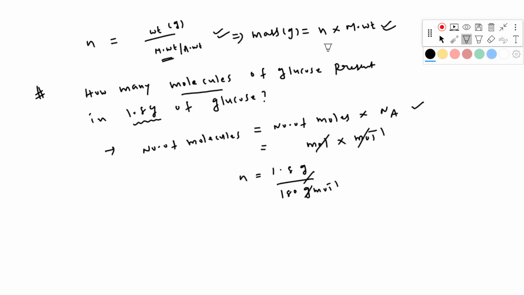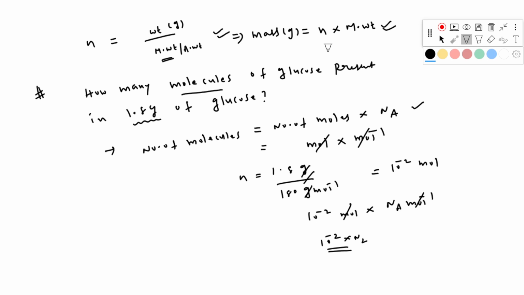So gram gets cancelled, gram gets cancelled. Then if you find this, you will get 10 power minus 2 mole. Clear? 10 power minus 2 mole. Now take the number of moles as 10 power minus 2 mole and Na, the Avogadro number, 6.022 10 to the power 23 per mole. Per mole gets cancelled. Then my answer is 10 power minus 2 into Na. These are the number of molecules. So this many molecules of glucose are present in the container.